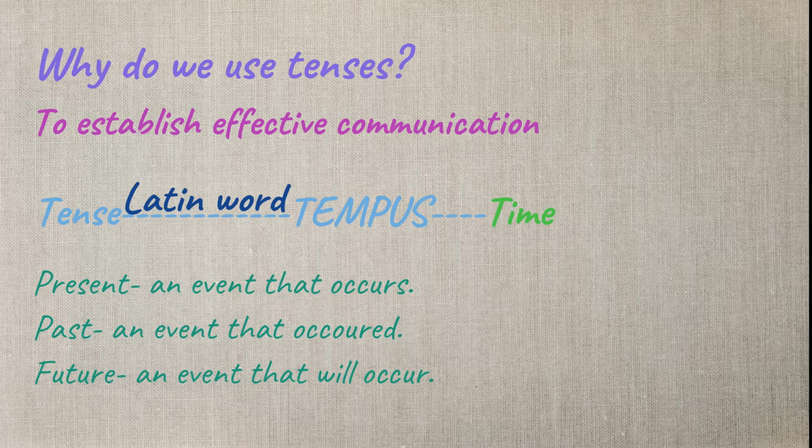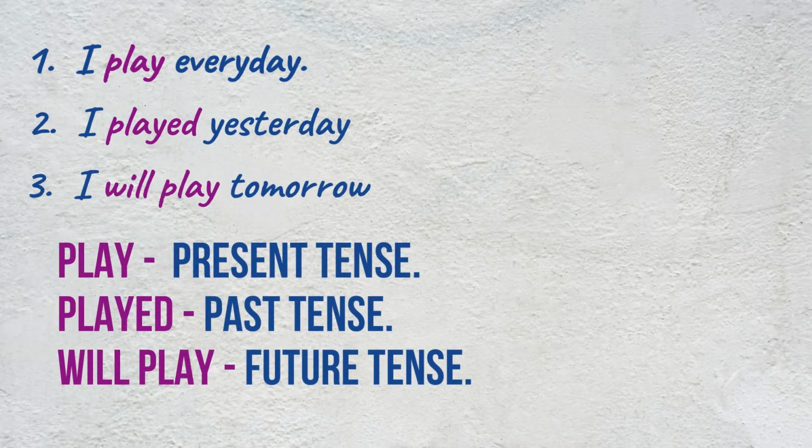Each of these tenses can explain an event that occurred in the past, an event that occurs in the present, or an event that will occur in the future. Now read these sentences. I play every day. I played yesterday. I will play tomorrow. In sentence 1, the verb play refers to the present time and is therefore said to be in the present tense.